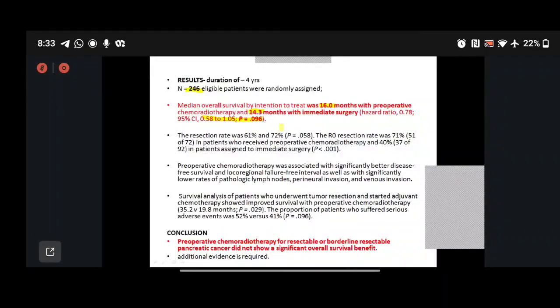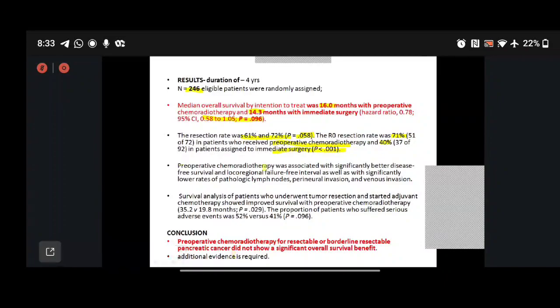Also, with respect to resection rates, it was 61 and 72% with NACT and surgery, with a p-value of 0.58, which is not significant either way. The R0 resection was 71% in patients who received pre-operative chemotherapy and 40% in those who received immediate surgery, which was significant. I do agree with this.